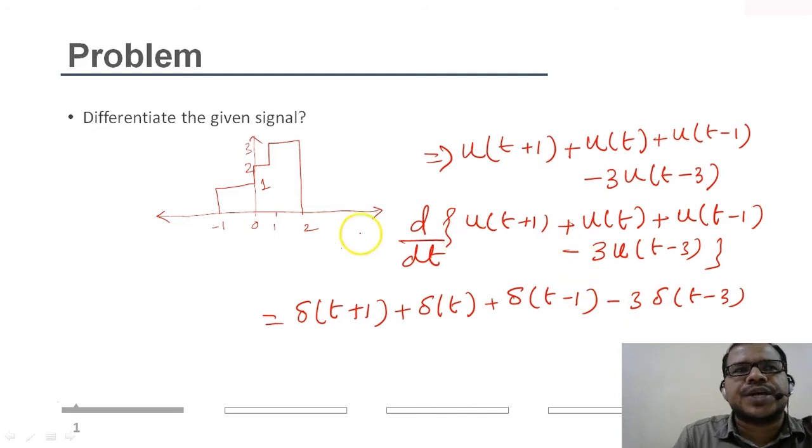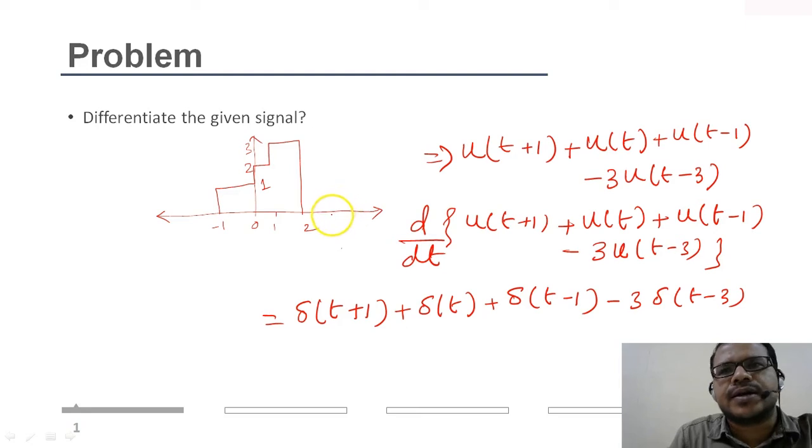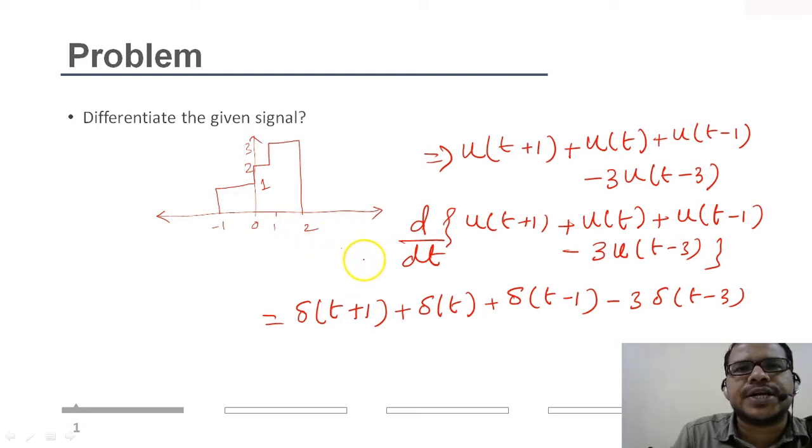So in this way you can represent this given signal in terms of unit steps. Means if you differentiate this signal, it will result in impulse functions.